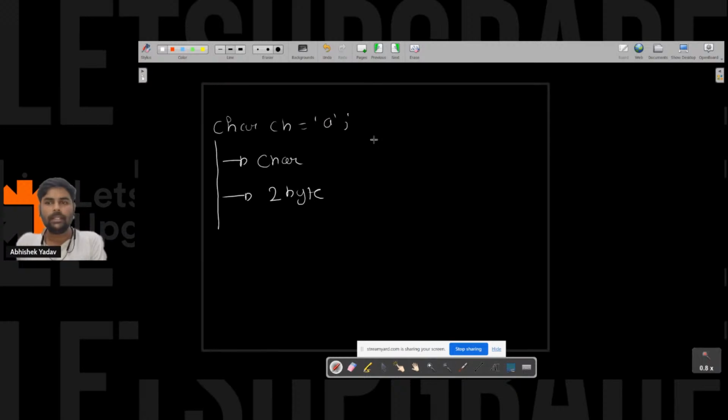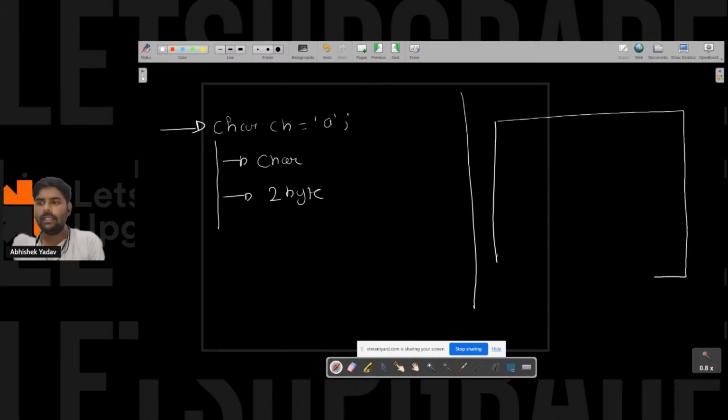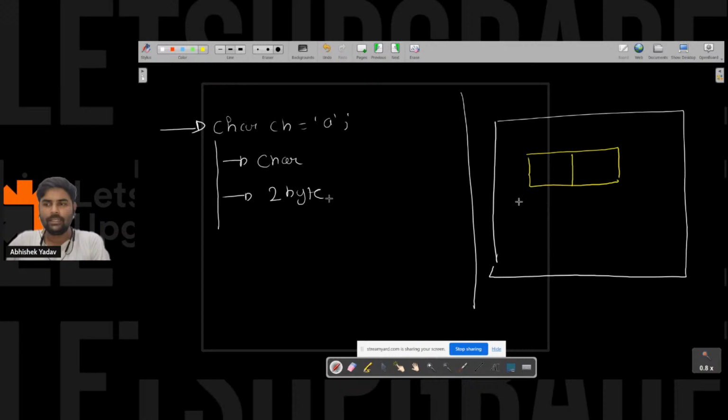So what happens? The moment this line gets executed, what will happen, guys? Here you have the computer memory. In that computer memory, 2 byte will get allocated, right? 2 byte will get allocated. There will be some address to it. Let's assume the address is 801, 802, 803, and here the name of the block is ch. And what will happen? We have the character data.